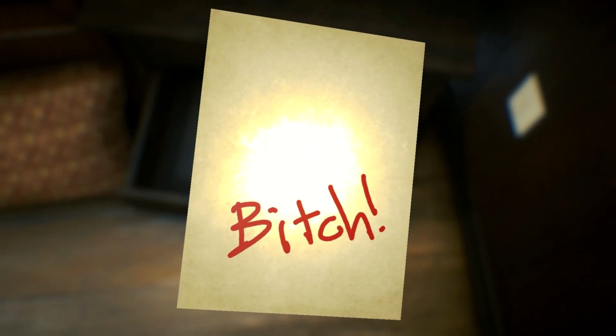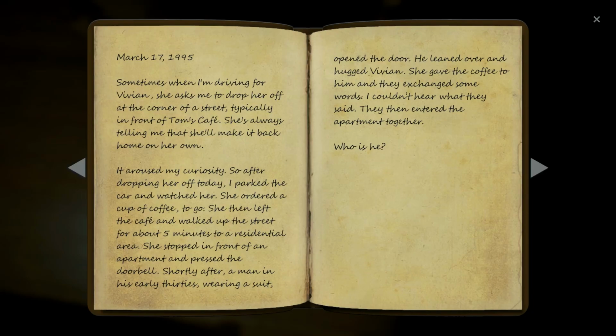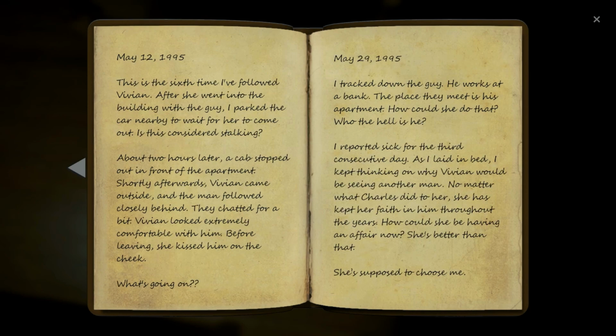In Bernard's second room, we find a photo of Vivian crossed out with the word bitch written on the back of it. We also find a diary from Bernard wherein he details a possible affair in March of 1995 that he found Vivian having with some banker. We even see on the last page that Bernard had been following Vivian for some time and that she was repeatedly meeting this mystery man. Bernard also states she's supposed to choose me. Aww. But did he kill Viv or did he kill the boyfriend? Maybe he killed the boyfriend.